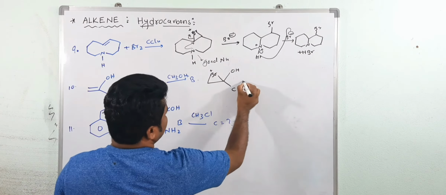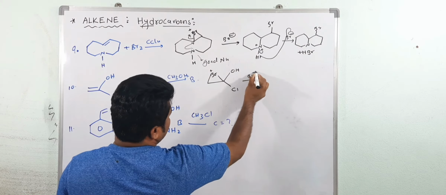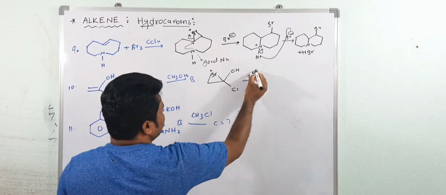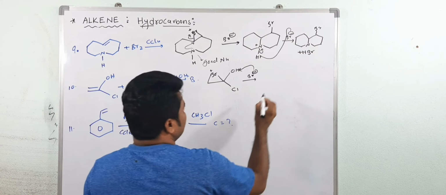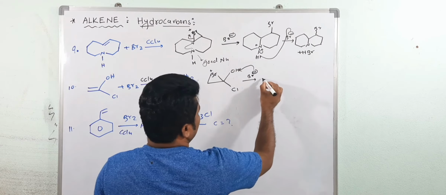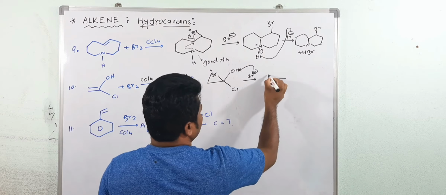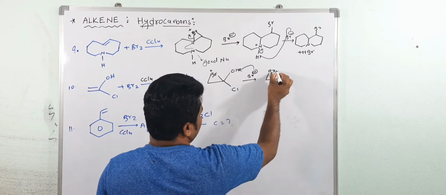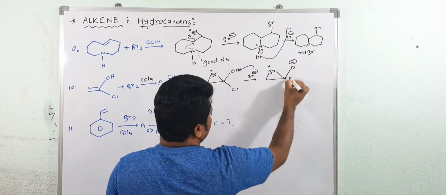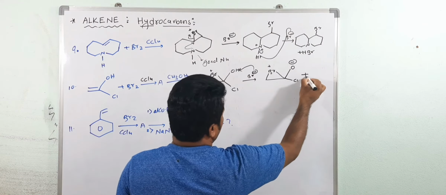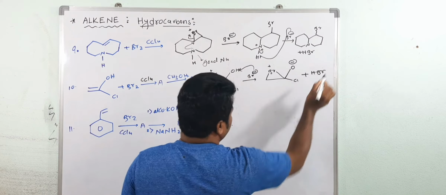Then after this, Br minus does not open this ring, so it will take this hydrogen from this OH group. Now here what happens? Now you will get here, this is brominium ion with plus charge, and this is O minus, and this is Cl, and here HBr is out.